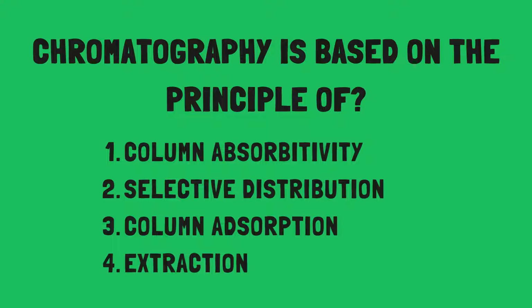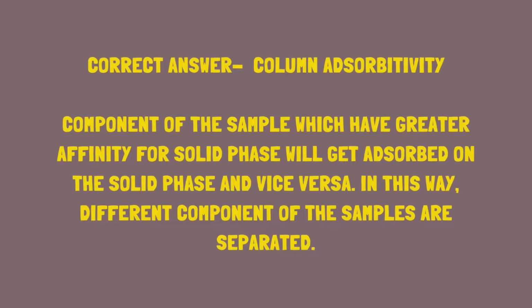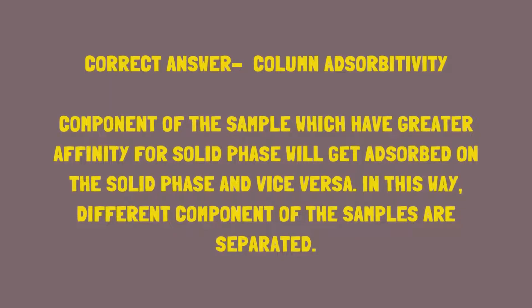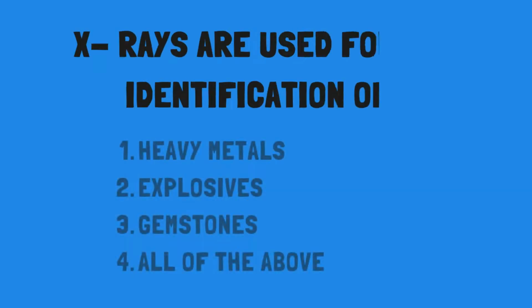So if we compare the principles among these, the best suited principle is column adsorption. The component of a sample which shows more affinity with stationary phase will adsorb on the stationary phase and will take time to leave the system, and they will elute out slowly and at last. Okay. So let's see our next question.